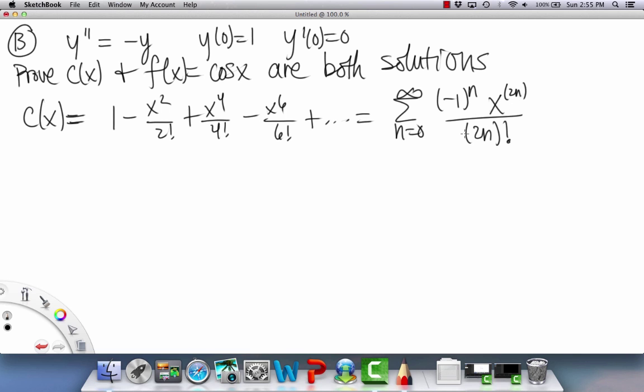So what we're going to do is prove that the second derivative of this function is equal to the negative of the original function. So let's find the negative of the original function. So we have negative c of x equals 1, well, this is negative 1.